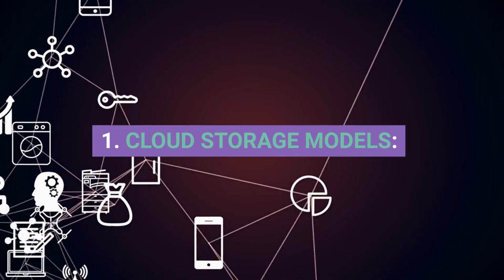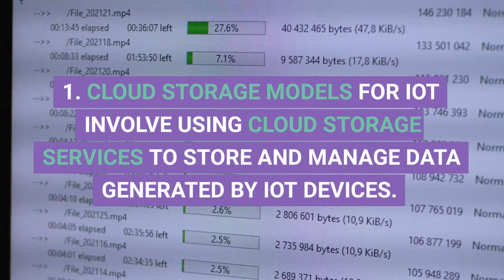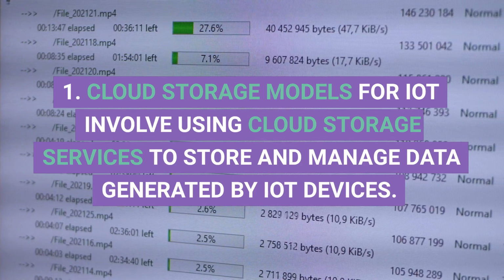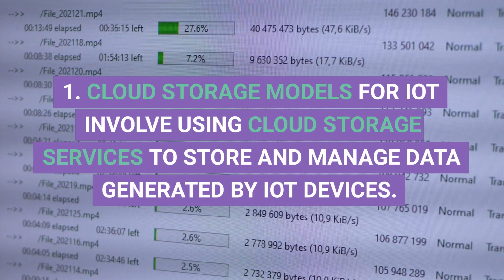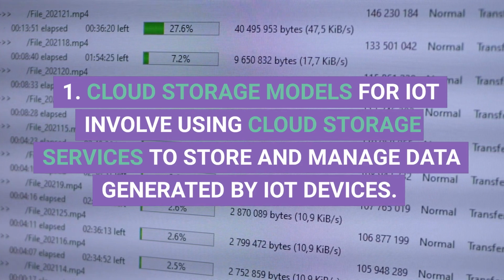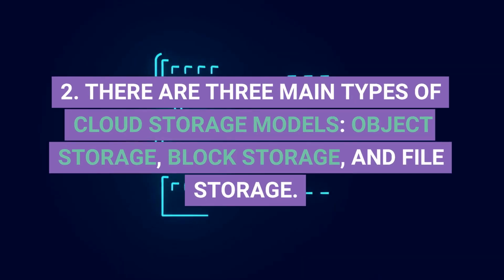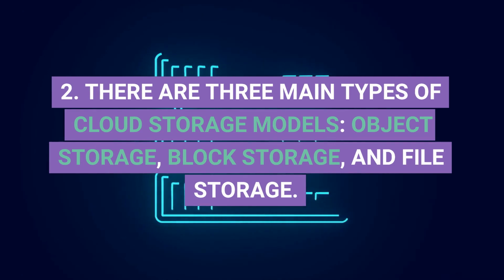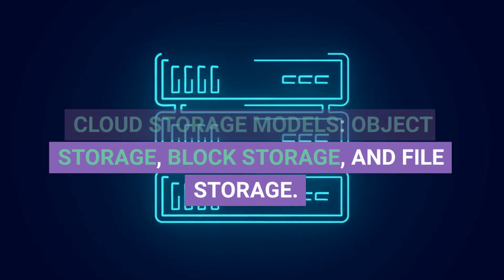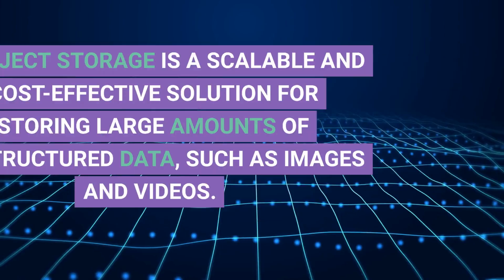Cloud storage models. 1. Cloud storage models for IoT involve using cloud storage services to store and manage data generated by IoT devices. 2. There are 3 main types of cloud storage models: object storage, block storage, and file storage.